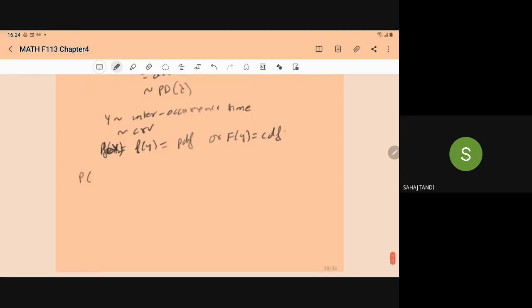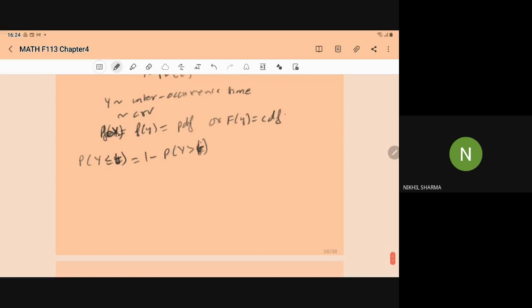So if you compute the probability that Y is less than or equal to y, it is equal to 1 minus the probability that Y is greater than y. What is the capital Y? The time between successive occurrences. For a moment, instead of small y, if you take t, it is better, because earlier we have taken t. So it is Y greater than t. What is the meaning of Y greater than t?